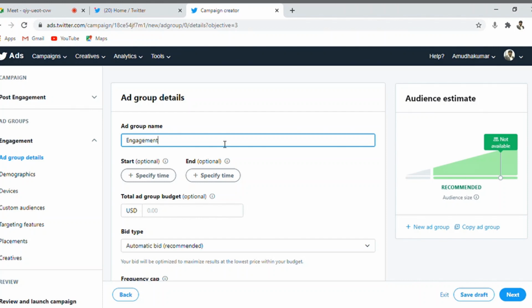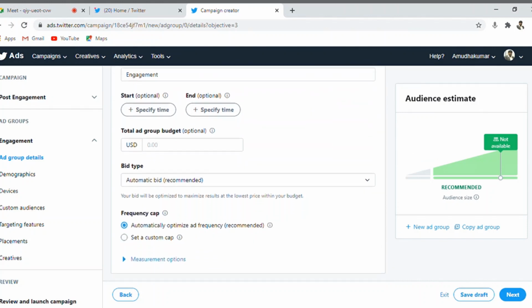So this is the engagement. If you want, you can customize this ad group. We defined the campaign level in the previous option, and we are now doing it at the ad group level. The time, the end date, and the total budget with respect to the ad group, we are not defining anything because we are done with the campaign level.